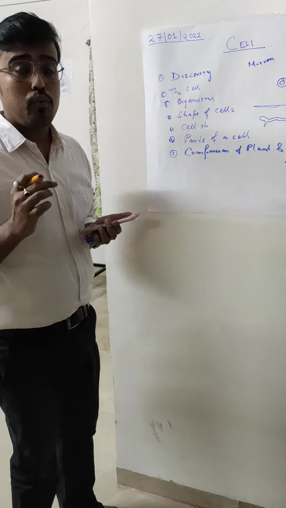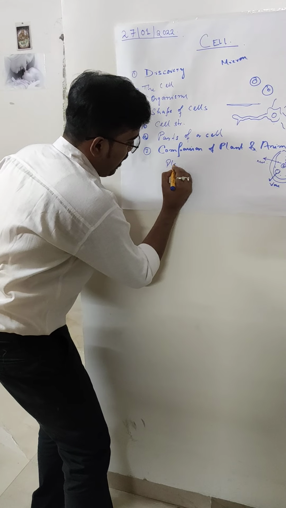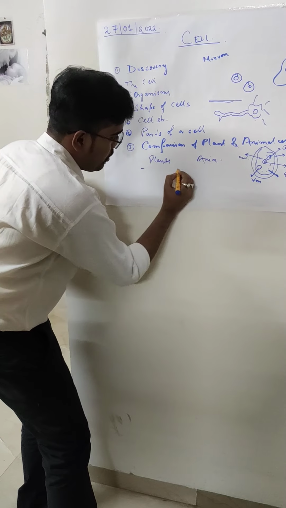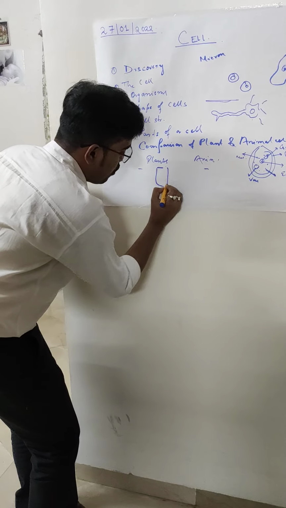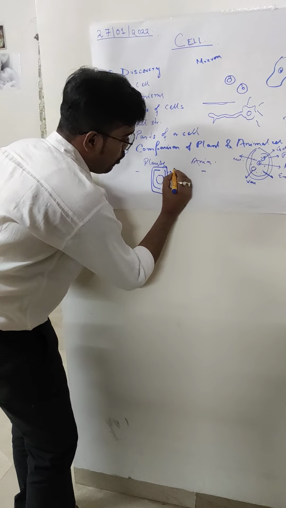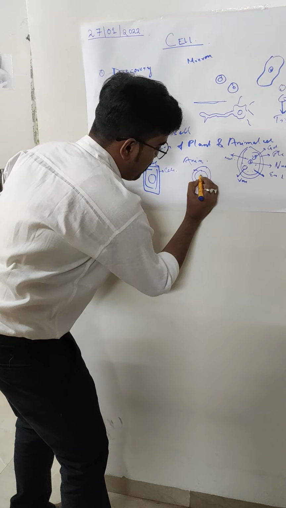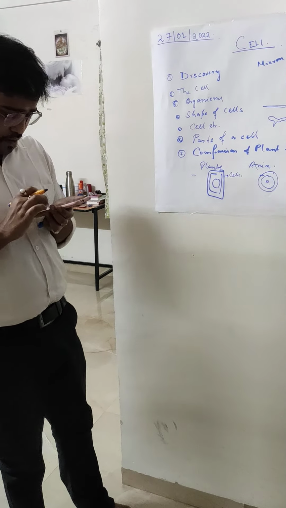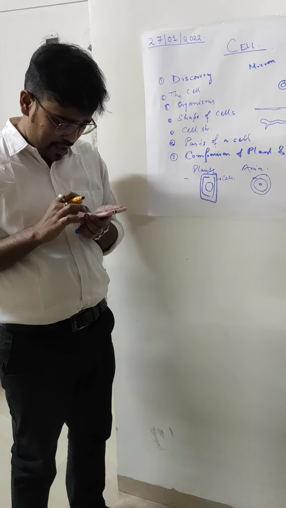Now coming to the cells. What are the different types of cells? We are having two types of cells. One is for plants and one is for animals. Now what is the difference? Both are having the basic structure, but plant cells, in addition to the cell membrane, also have a very big cell wall because they have to be turgid. They are made up of cellulose. But animal cells, they don't have a cell wall. In their basic structure, they have a cytoplasm here and a nucleus out here. So if you see, there is a difference between the cell of plants as well as animals.